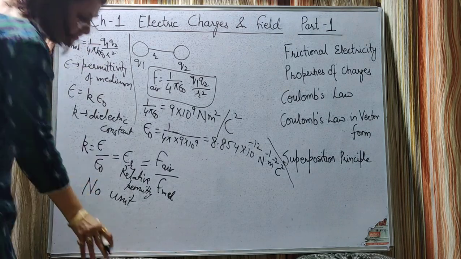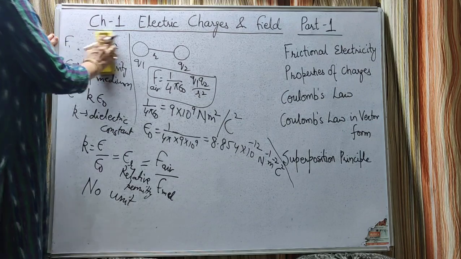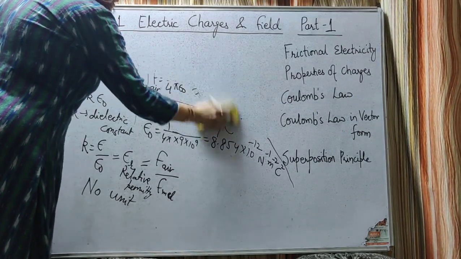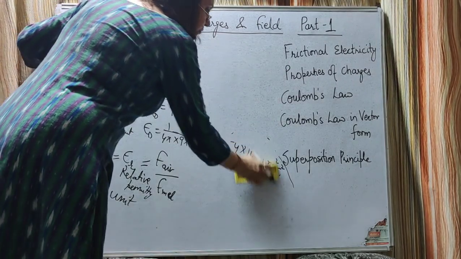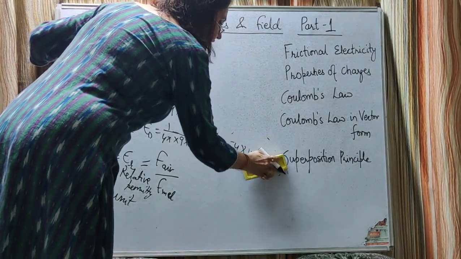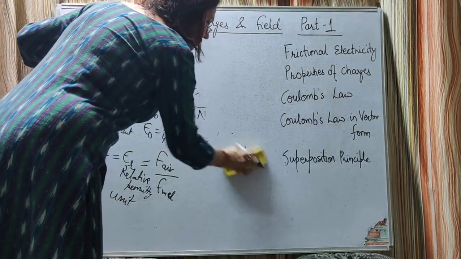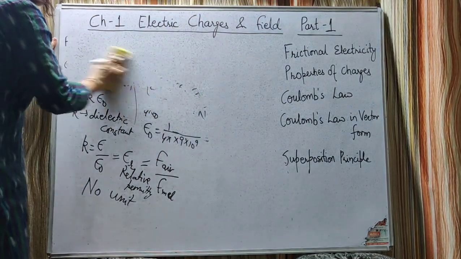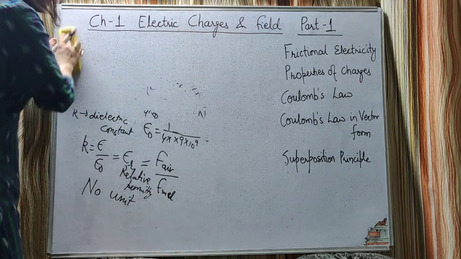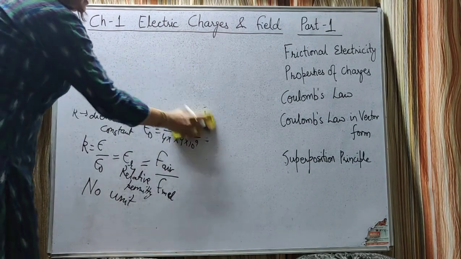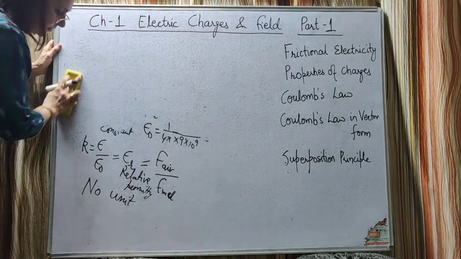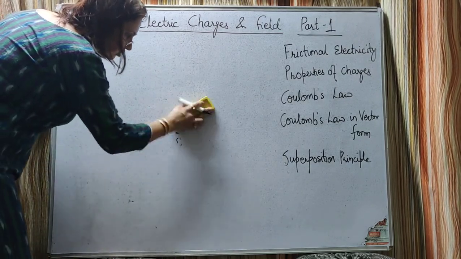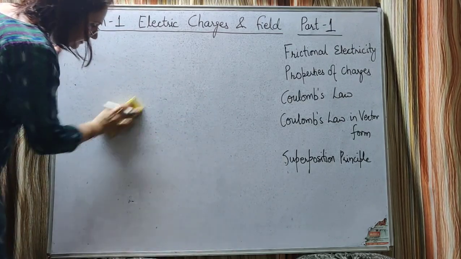Now next we'll discuss Coulomb's law in vector form. As we know, from Coulomb's law we determine the formula of the force, which is given as 1 upon 4 pi epsilon naught Q1 into Q2 upon r square, and this force is a vector quantity. So here we'll write the force in vector form, that is Coulomb's law in vector form.